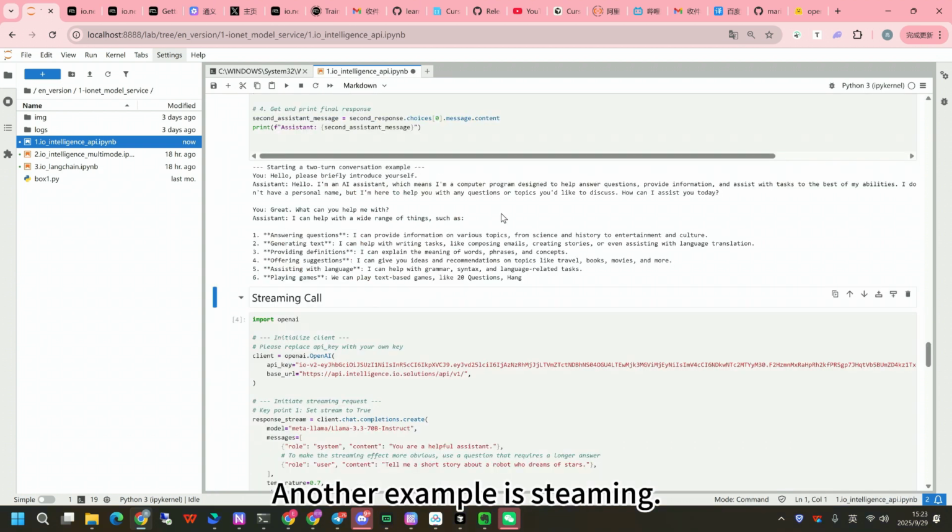Another example is streaming. This streaming is like a streaming conversation. It's actually given to you word by word. There's nothing special about that. Mainly, just set this to true.